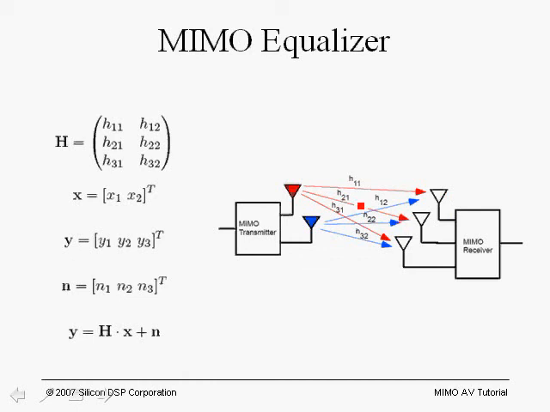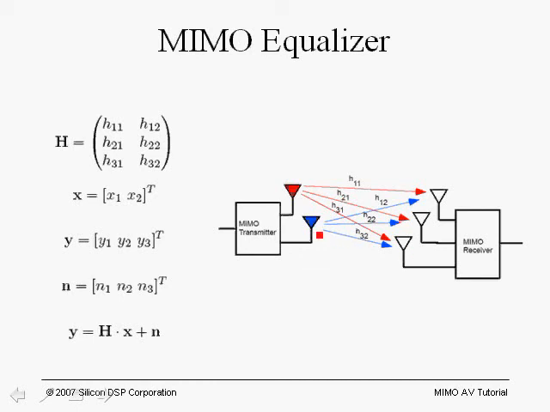And at a particular subcarrier, that subcarrier would be multiplied by a complex frequency response at that carrier frequency, in this case H21. So this is the channel frequency response at a particular carrier, and in this case we're considering only one carrier, between transmit antenna number 1 and receiver number 2. Similarly, we have a complex frequency response for the path between transmit antenna number 1 and receive antenna number 3.